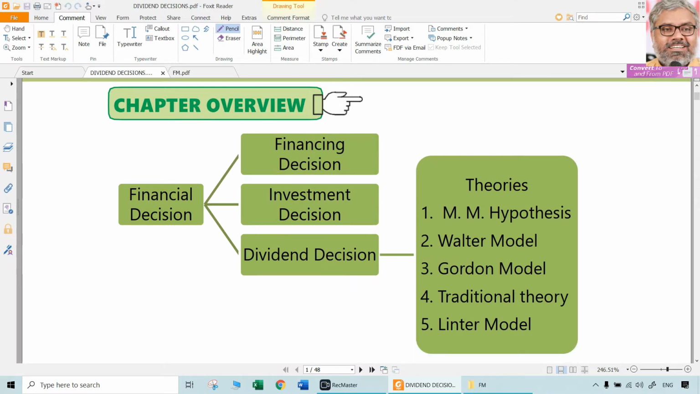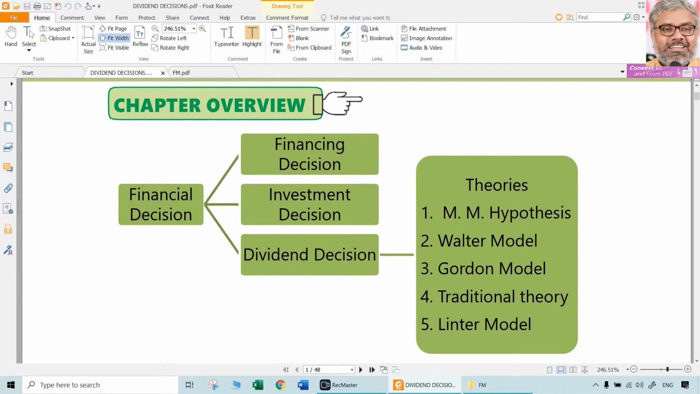Other than the dividend decision, there is a financing decision already, and there is an investment decision also, which has to be taken. Financing decision is about raising finance from which sources. Investment decision is about where to invest the money so raised, by applying capital budgeting theories or techniques.